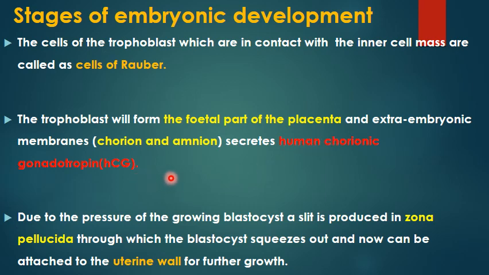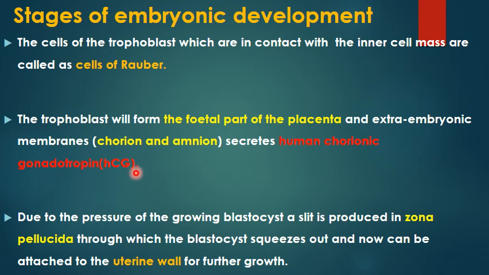So if a female gets pregnant, in the pregnancy test, what do we check? We check for the presence of this hormone, human chorionic gonadotropin, in the urine or in the blood sample. In short form you write small h for human, and capital CG for chorionic gonadotropin.